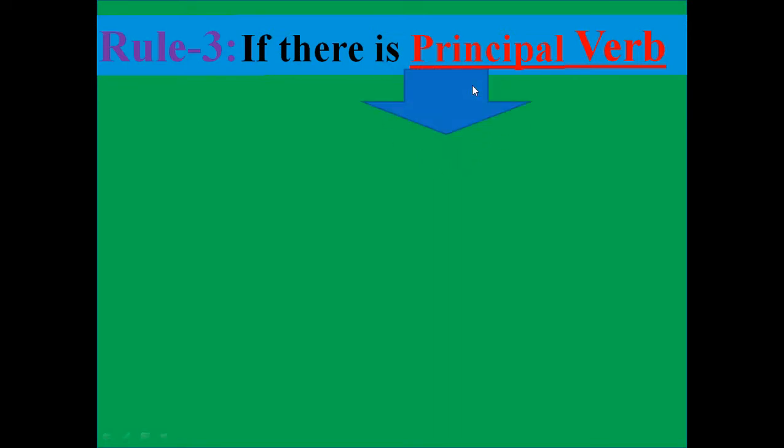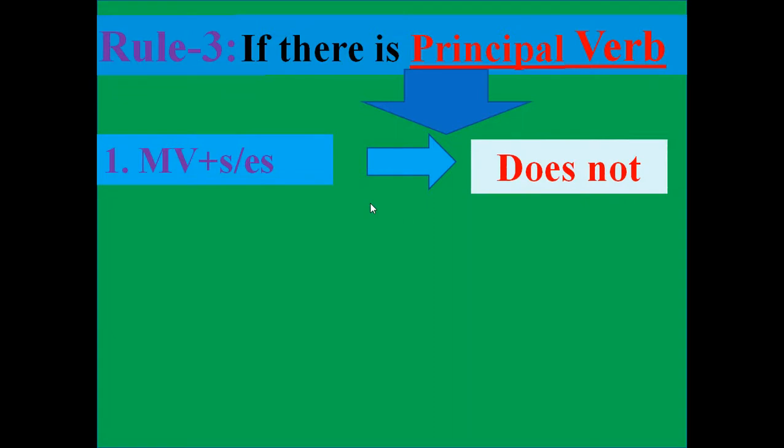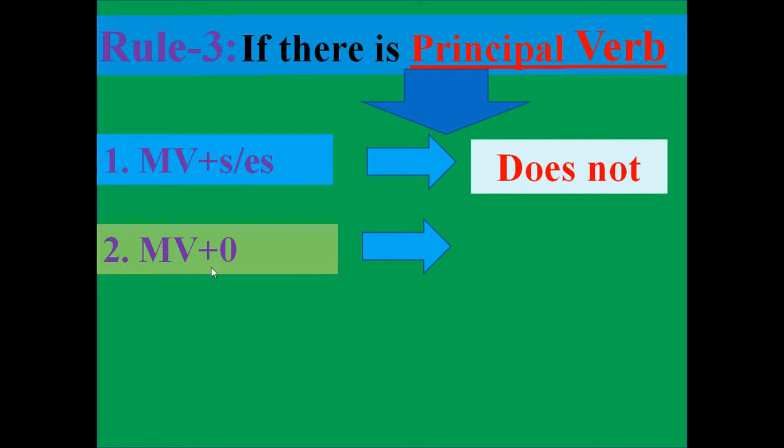At first you look. Number 1, if there is s or es with main verb or principal verb, we need doesn't at first. If there is no s or es with main verb, main verb present form only, we need don't.